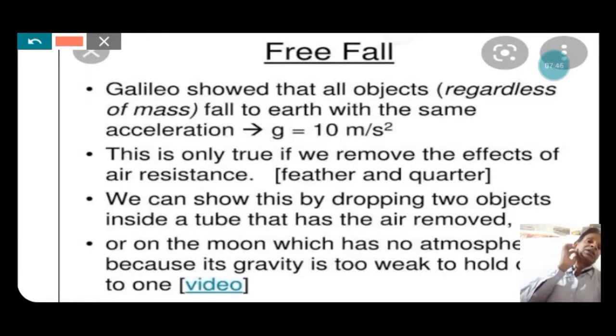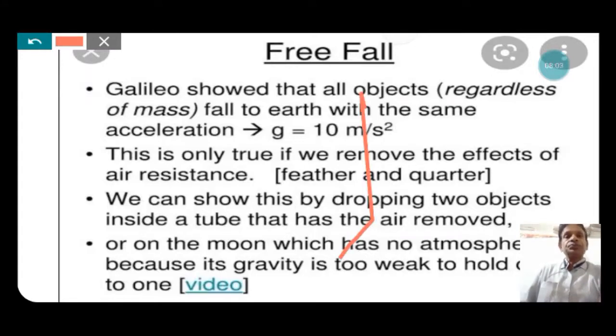That was studied by Galileo, and he proved that regardless of the masses, any object falls under gravity with the same acceleration. That acceleration is 10 meter per second square, the acceleration produced due to the gravitational force.